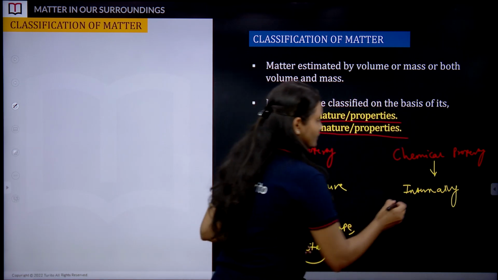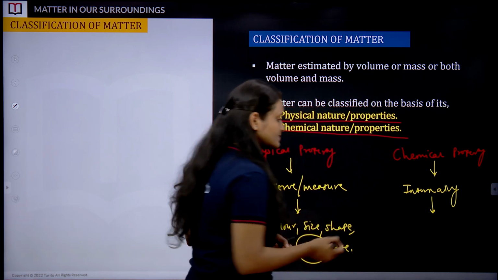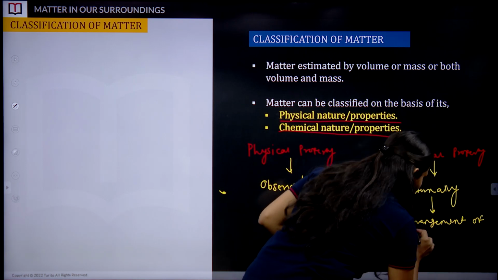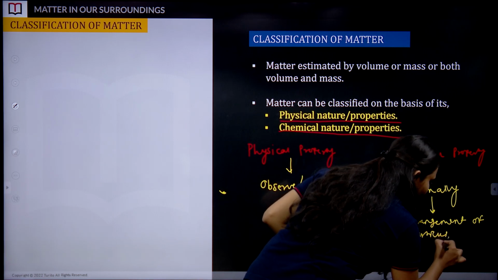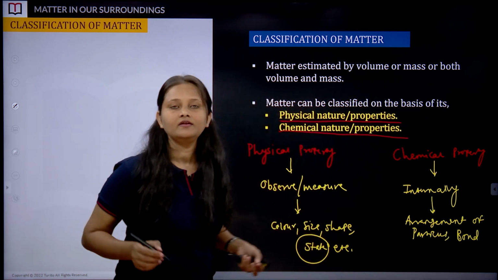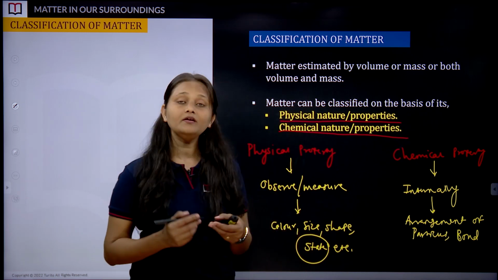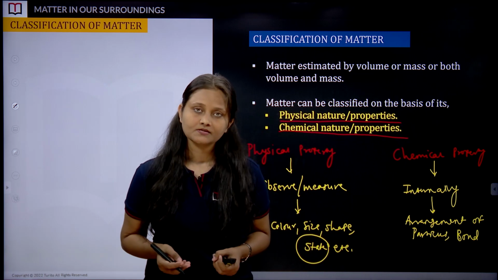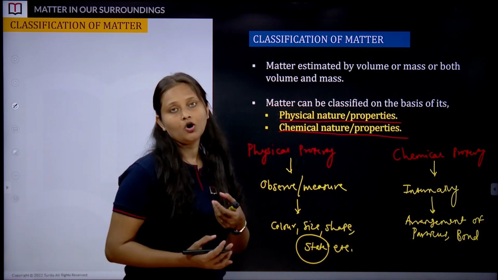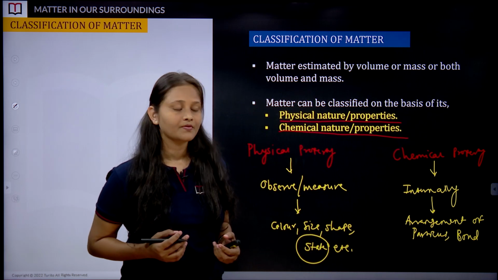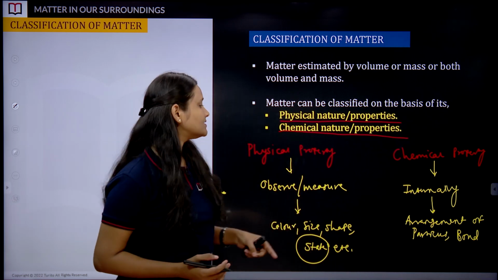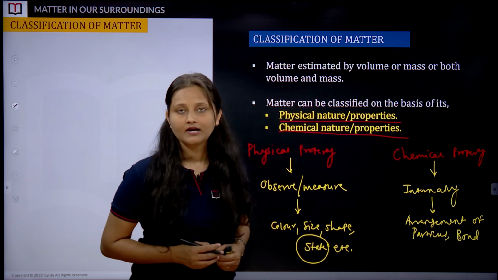It can give you information about the arrangement of particles, it can talk about the bond among the various particles, even the chemical reactivity among these atoms, or the composition, whether it's pure or impure, etc. That's how there is a big difference between physical property and chemical property, and based on this we have physical classification and chemical classification of matter.